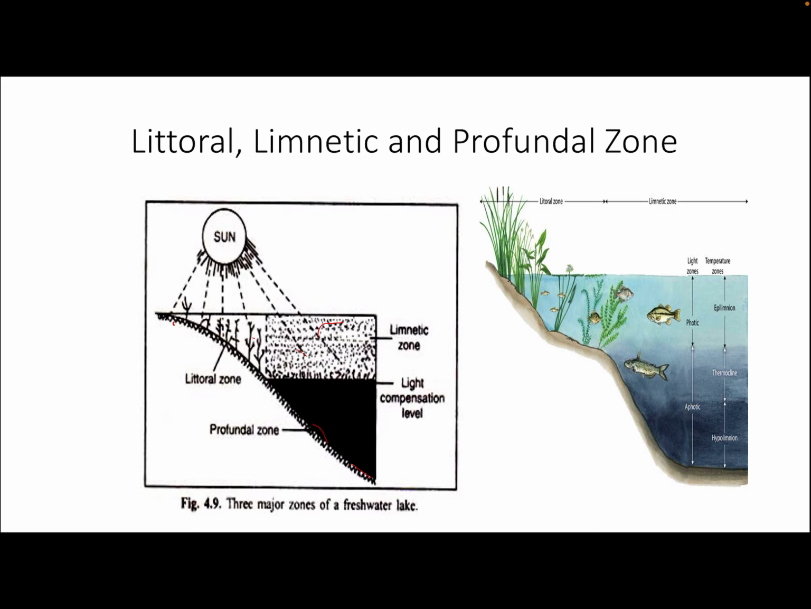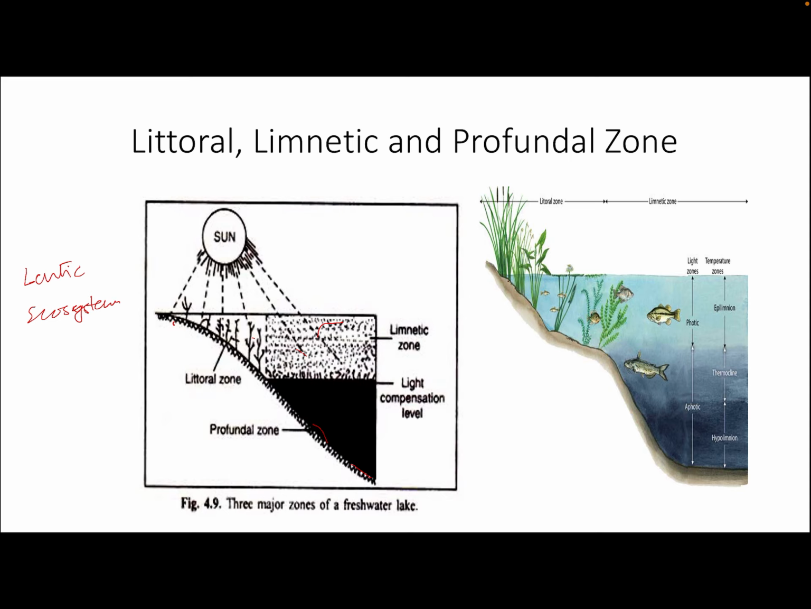Now we will describe the aquatic ecosystem. Let's describe the zones which are present in the aquatic ecosystem. We are here talking about a pond. Pond represents the lentic ecosystem, where the water is stagnant, it is not free flowing.